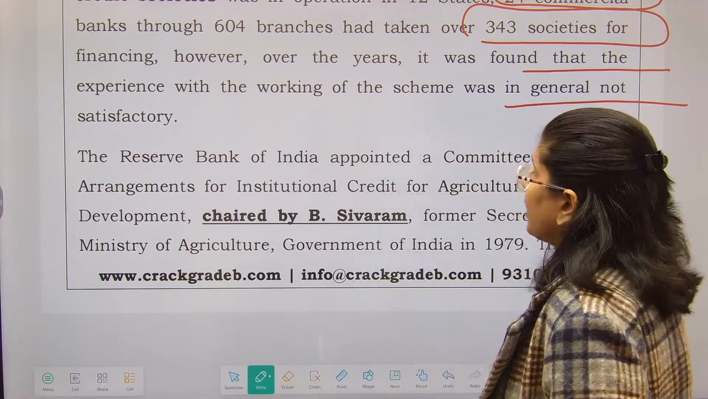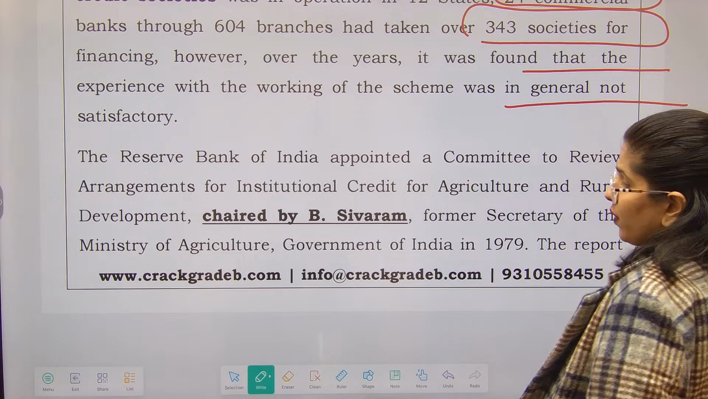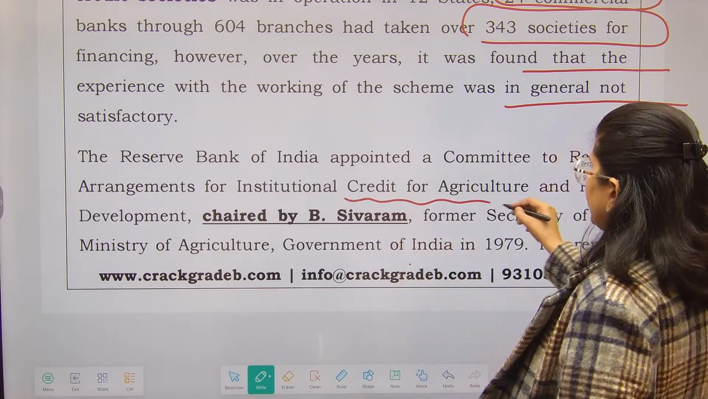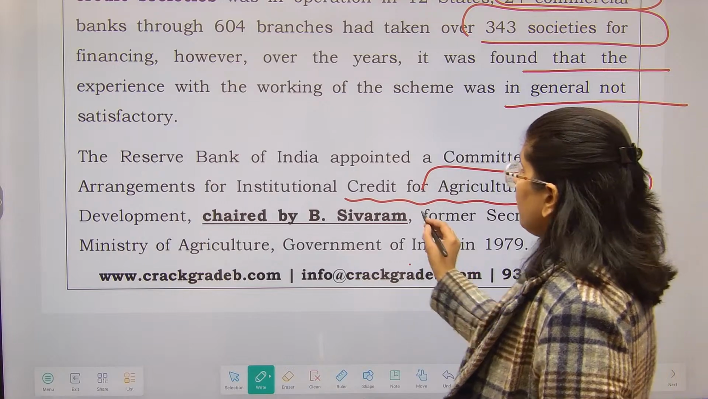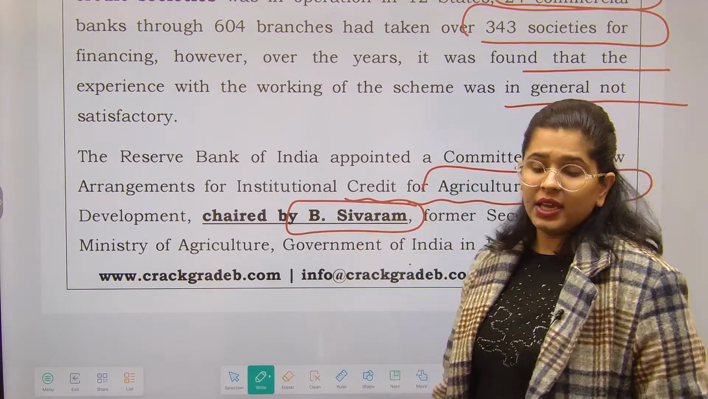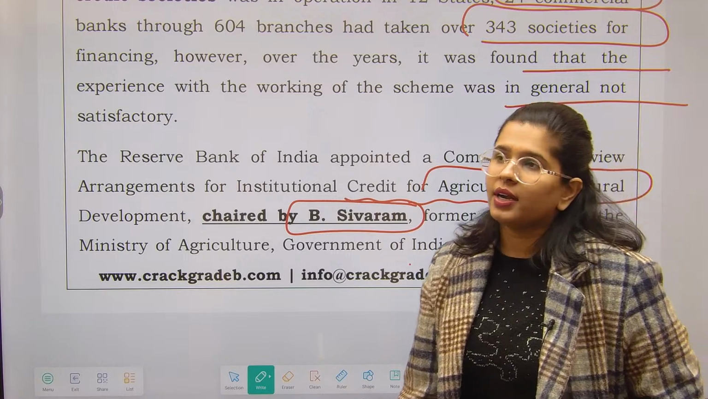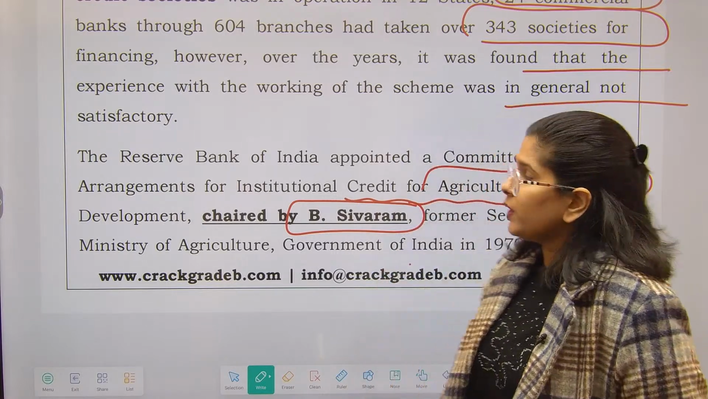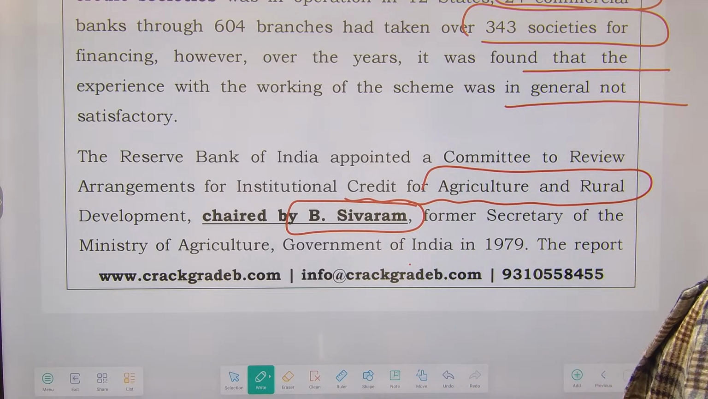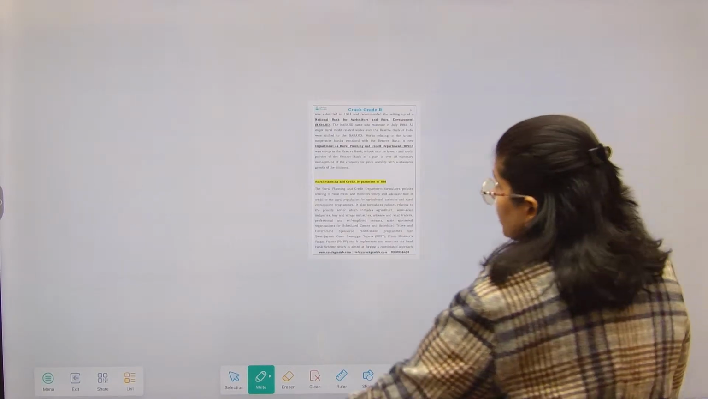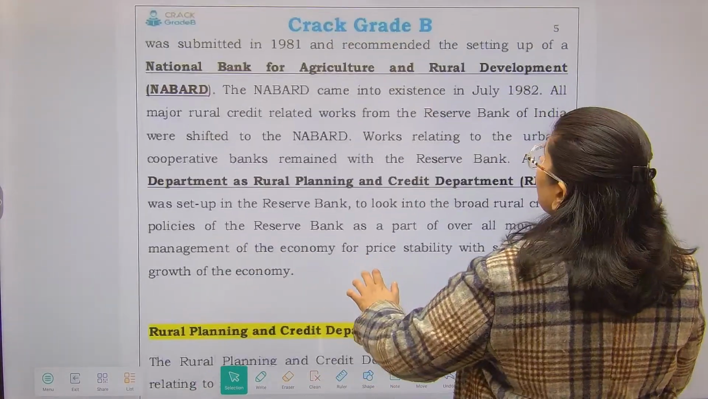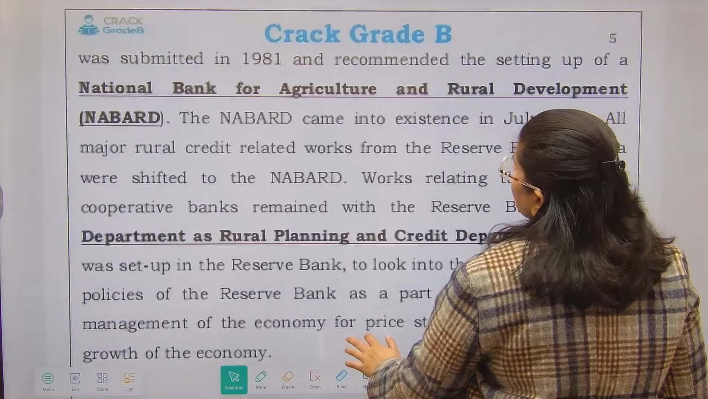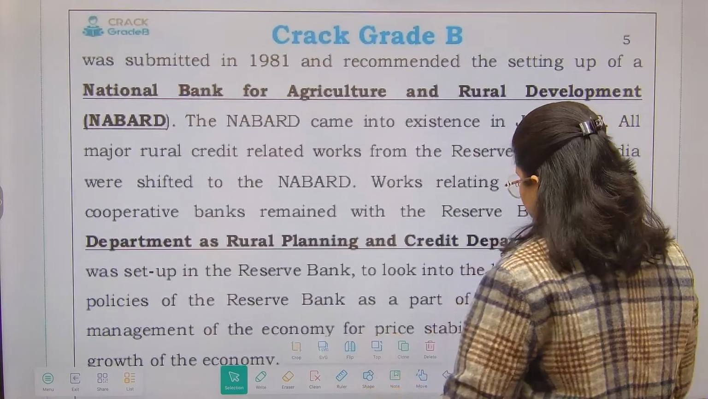So the Reserve Bank of India appointed a committee to review arrangements for institutional credit for agriculture and rural development. This particular committee was chaired by B. Sivaram, right? So this is an important committee. You will know why. He was a former secretary of the Ministry of Agriculture in 1979, and the report was submitted in the year 1981, and it recommended the setting up of NABARD, the National Bank for Agriculture and Rural Development.